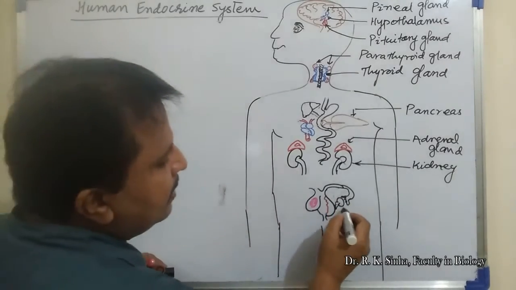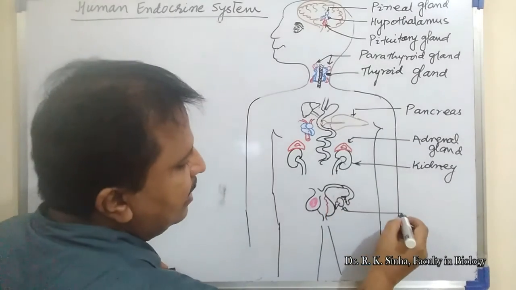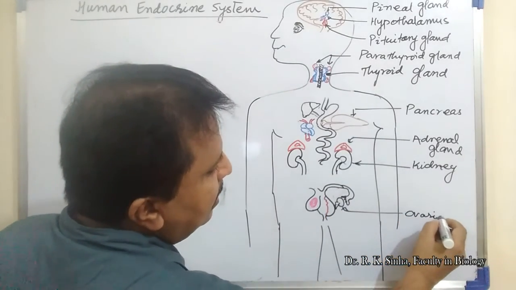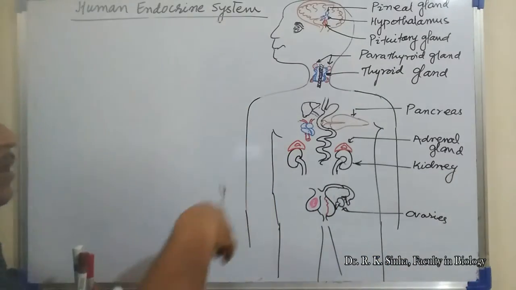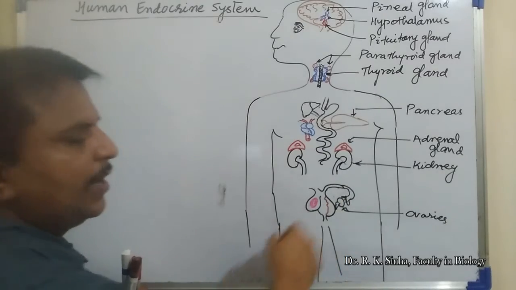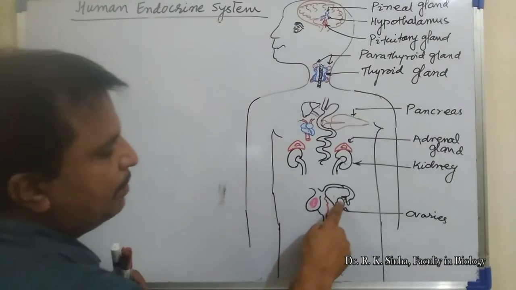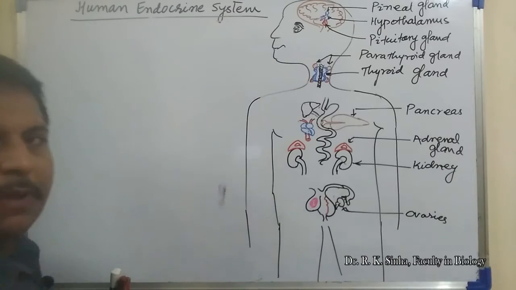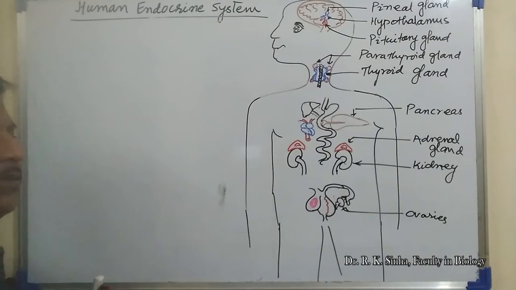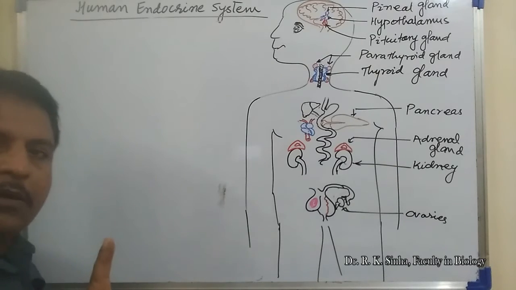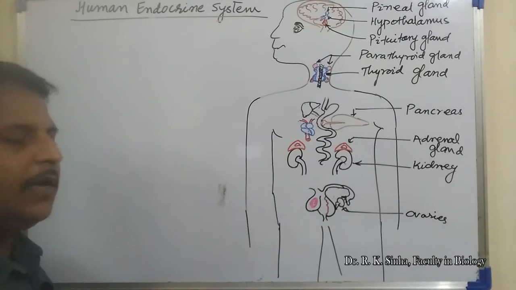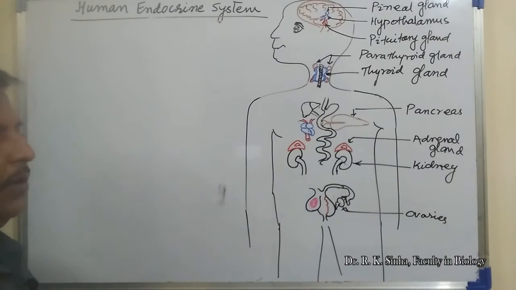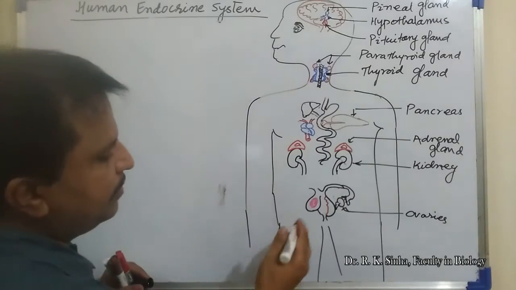Next, this is the testis, and this is the ovaries. If this individual is considered to be a human female, then this structure will be the female reproductive tract. This is the primary sex organ of the human female, the ovaries, which are responsible for the formation of the gamete, that is the egg, as well as for the synthesis and secretion of hormones. Gonadal hormone means ovarian hormone.